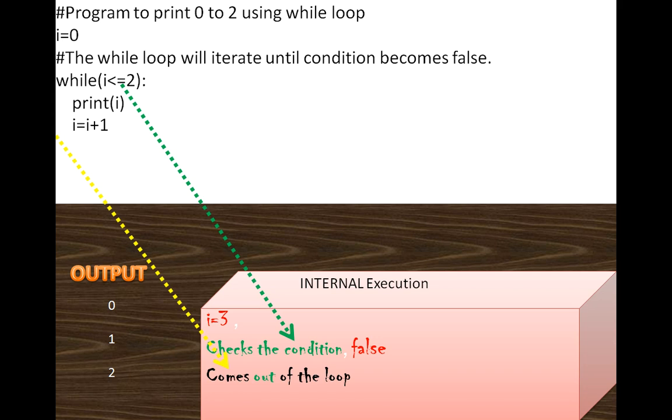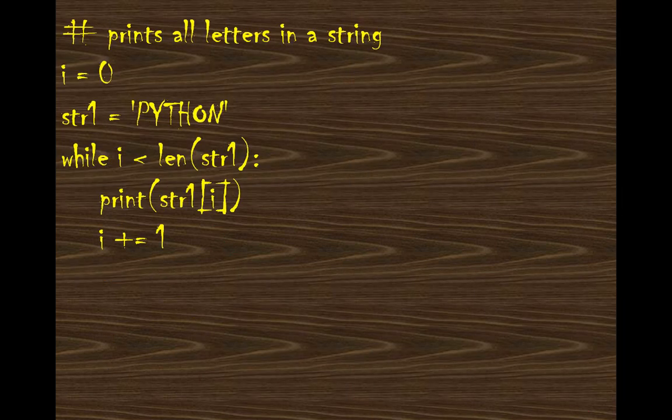So this program is almost clear to you with the help of this diagram. We will also do the practical part. First I am explaining you the second program. In this, what I have done, I am printing the letters of a string. String is what? It is a combination of characters.